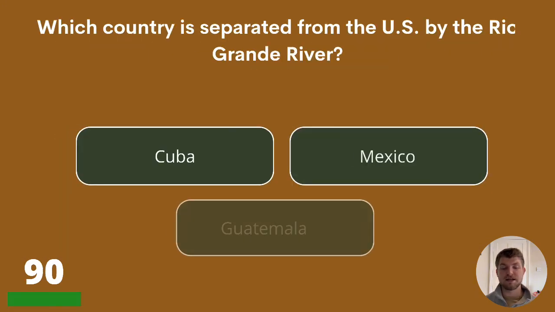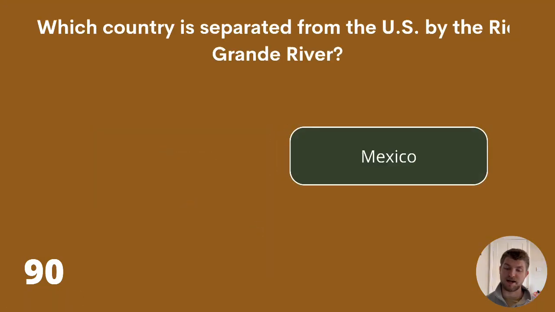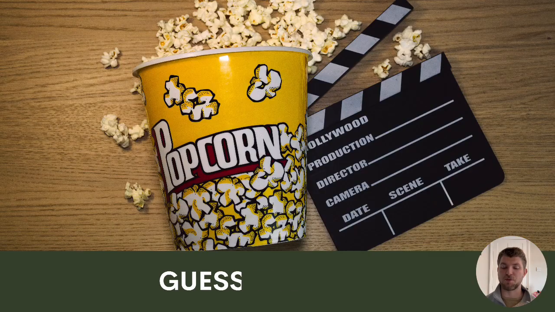In question 90, which country is separated from the US by the Rio Grande River? Cuba, Mexico, or Guatemala? The answer is Mexico. Well, we've really tested your geography general knowledge there for most of the quiz, but for the last 10 questions, we want you to guess the movie.